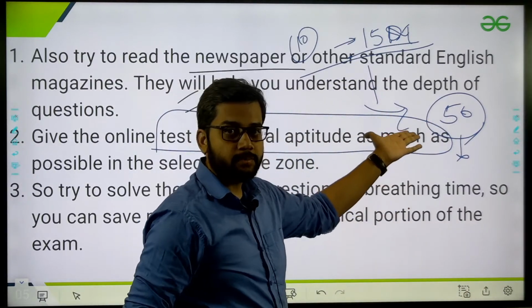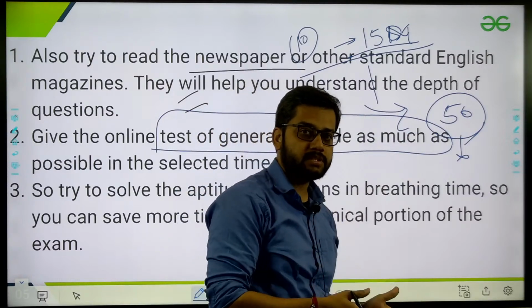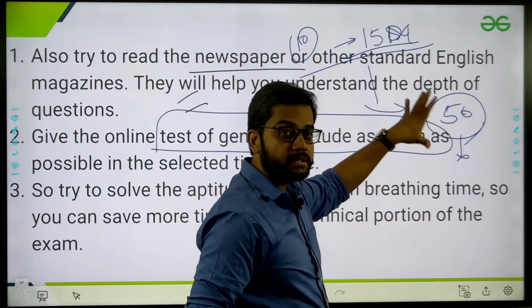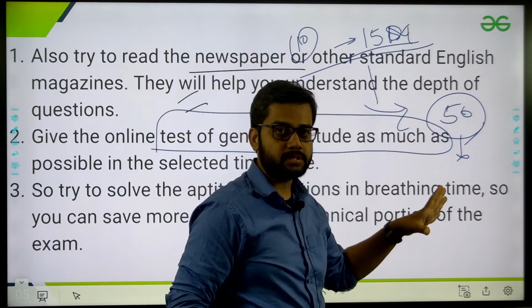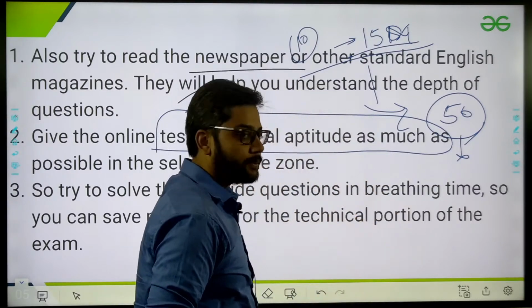GA is basically there to reduce time, so that you can save it and invest it in the other subjects. You cannot invest 50 minutes in the GA part. That's why we have to go through aptitude tests to check how speedy we are.